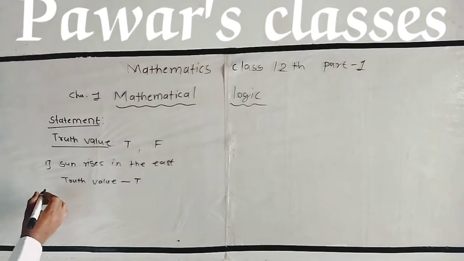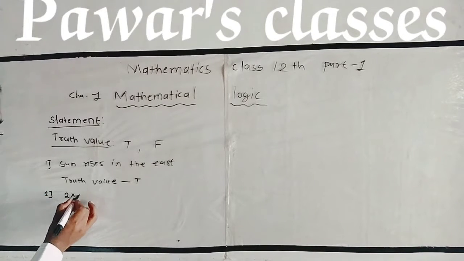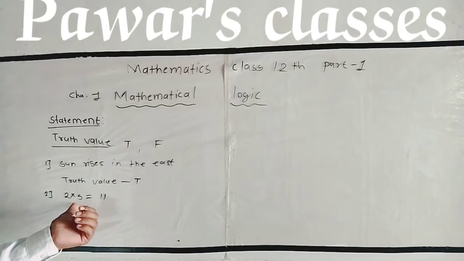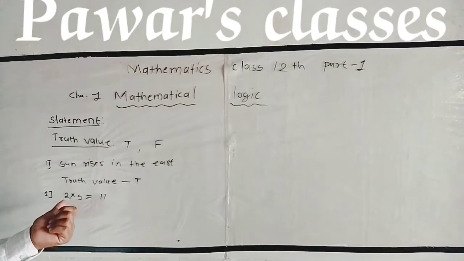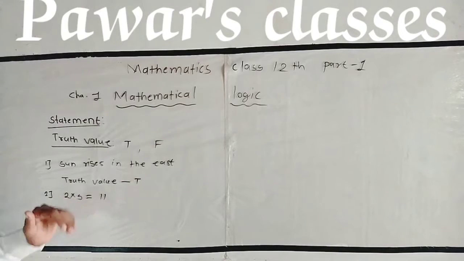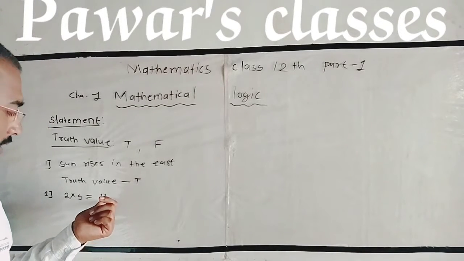Second example: 2 into 5 equal to 11. Here this is a mathematical expression, 2 into 5 equal to 11. This is a statement, but the value of this multiplication is not correct.